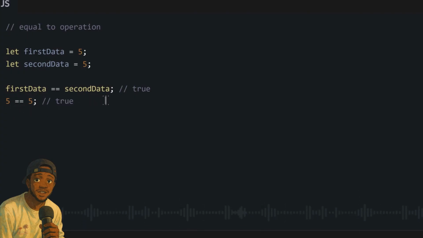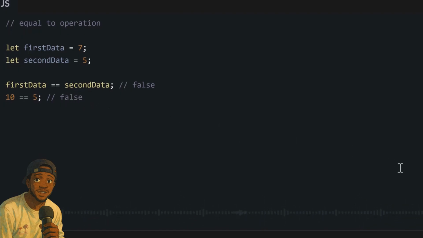But if we change the value of A, now A no be B. And in this case now, if we write A equal to B, it will return false. You fit put your if statement inside a function so that you no go need to dey change the value of your if statement every time. You go just use one function wey you go supply argument and e go come dey help you check.